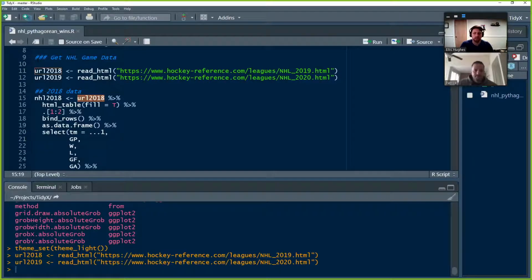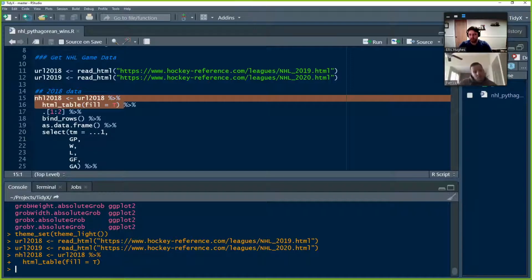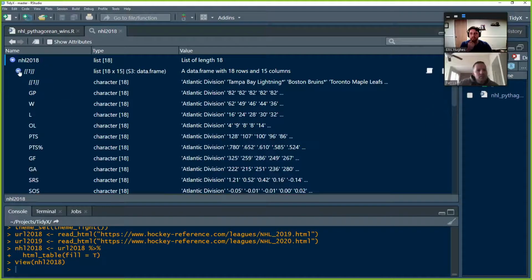You don't need to worry about going through and knowing all the underlying HTML and whatnot. HTML table pulls that all out for you. But we know what we want to pull, so let's just take a quick peek at what this looks like. Let's see if we can do a view on the list. Boom. There you go.